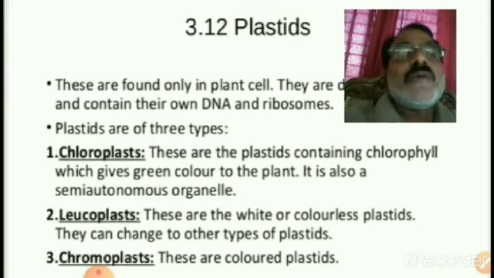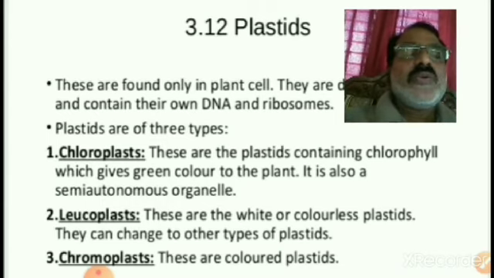Here the chromoplasts, the third type of plastids. These are the colored plastids. Chroma means color. They are mainly present in flowers, mainly in the petals of the flower. They may attract insects for pollination.